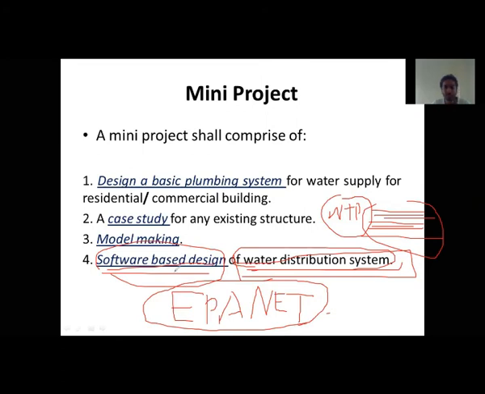You can use this software. There is also one open source software, so you can use it to make a distribution system. You can take your locality, for example your colony, or your area or ward, and here are some roads, and here is your home. What is getting into the main pipe? There are main pipe, sub main, and then branches, and then it goes to your house. So there are different types of pipe systems.